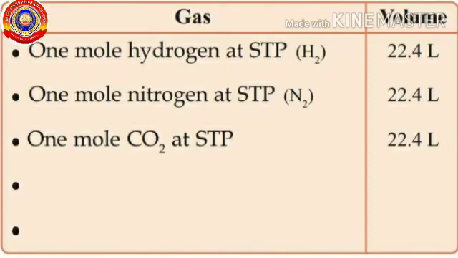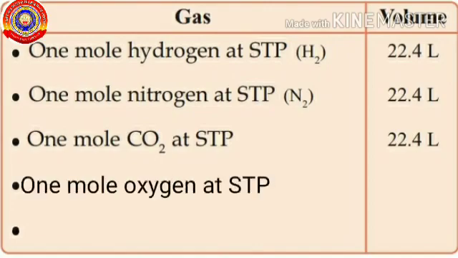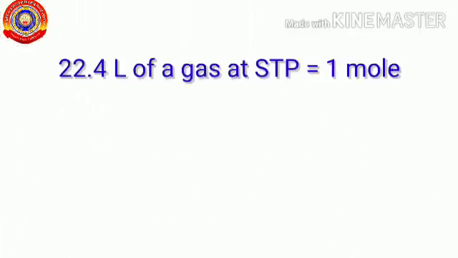Observe the table given in your textbook. 1 mole of different gases and its volume are given. Whatever the gases may be, 1 mole of any gas at STP will occupy 22.4 liter of molar volume. If so, can you tell me what is the volume present in 1 mole of oxygen at STP? Right answer, 22.4 liter. Now you know 22.4 liter of a gas at STP is equal to 1 mole.